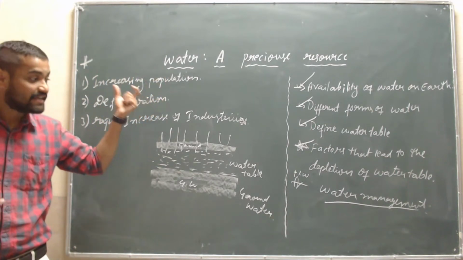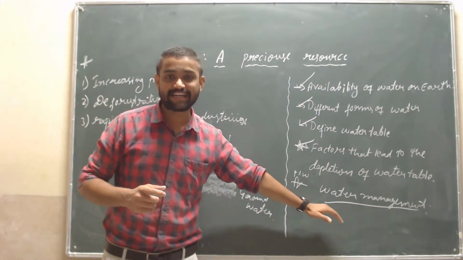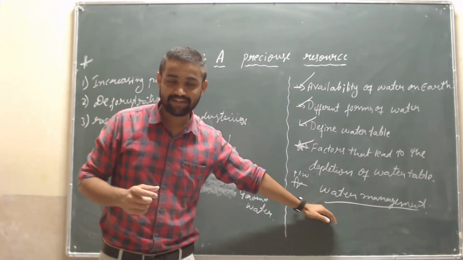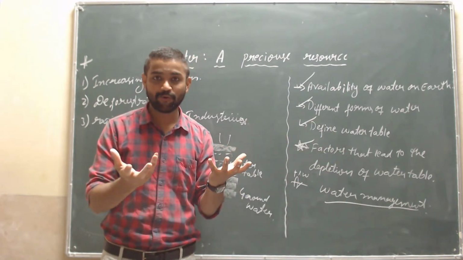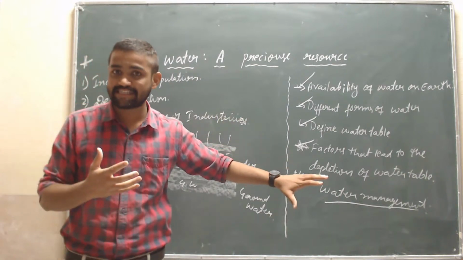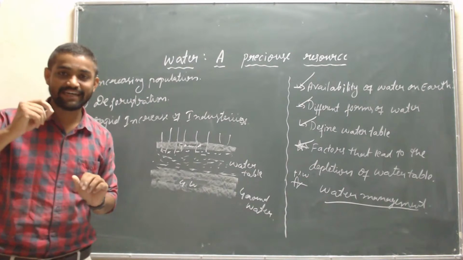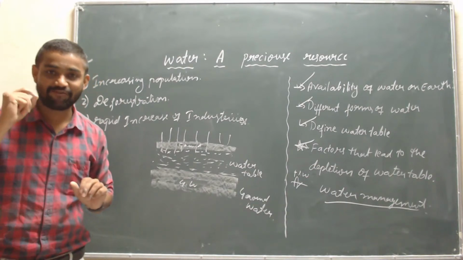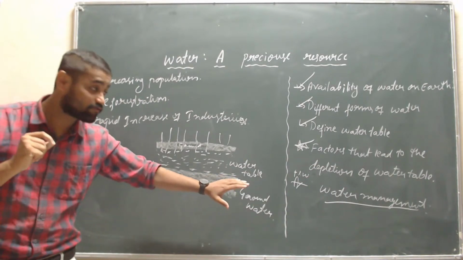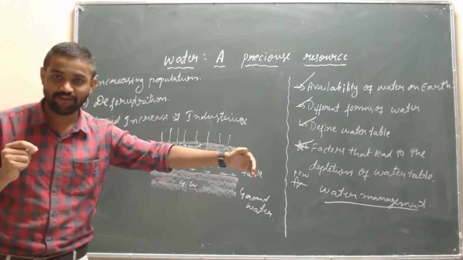Are you getting my point? So, children, how will you manage this water resource? Simple things, like closing the tap while brushing. You have to comment in the comment section, or send it to my personal WhatsApp number.